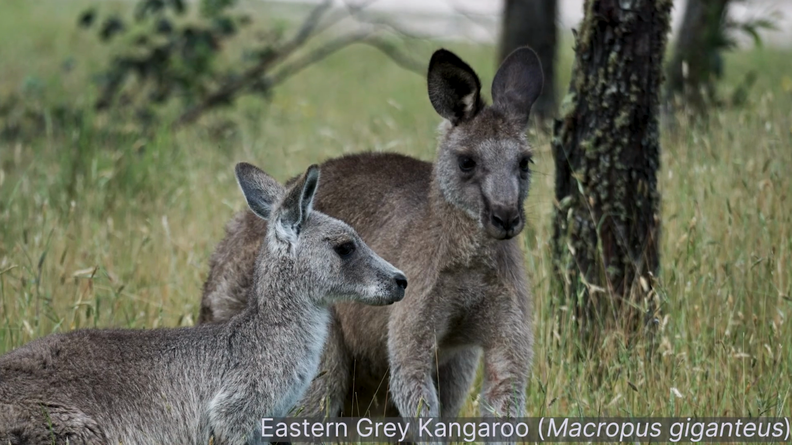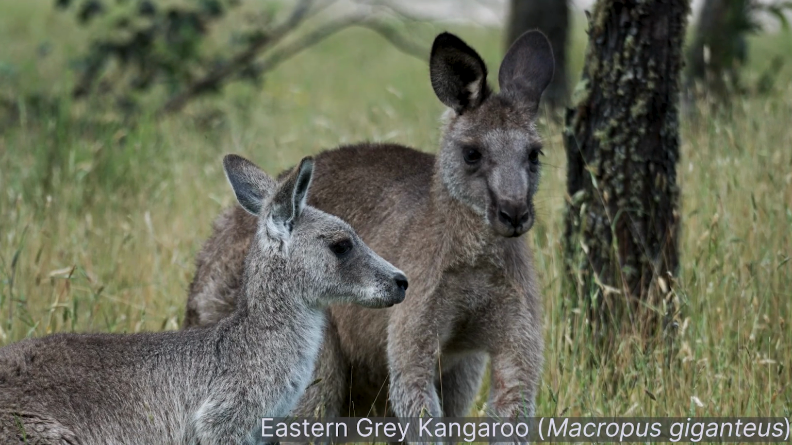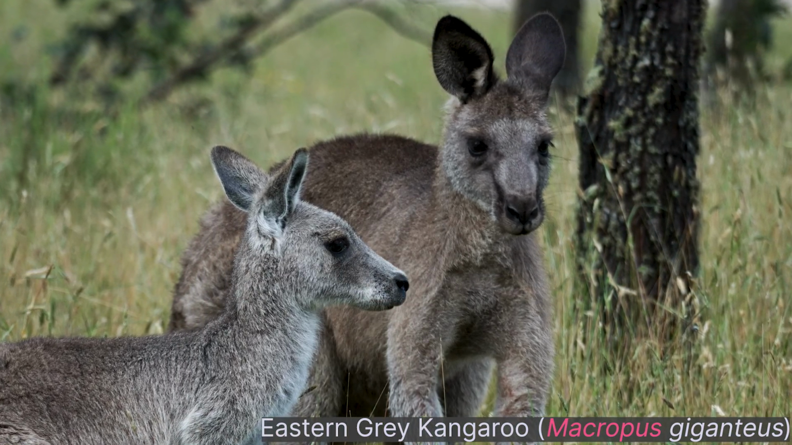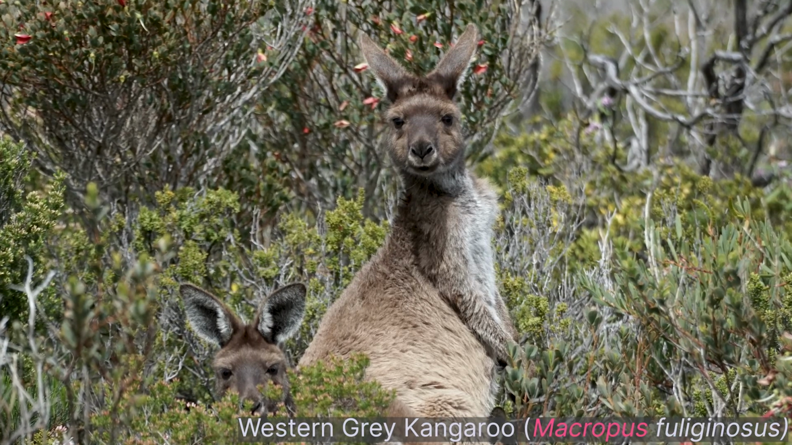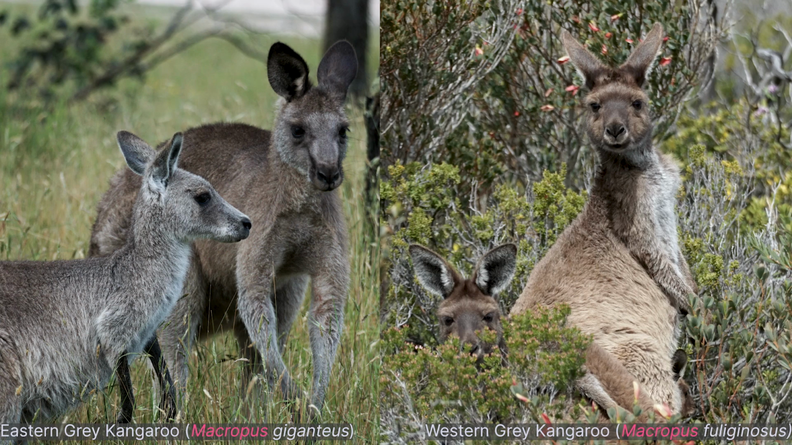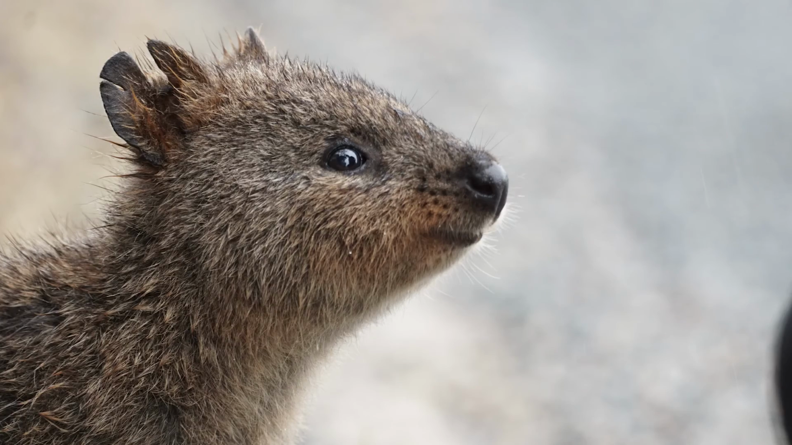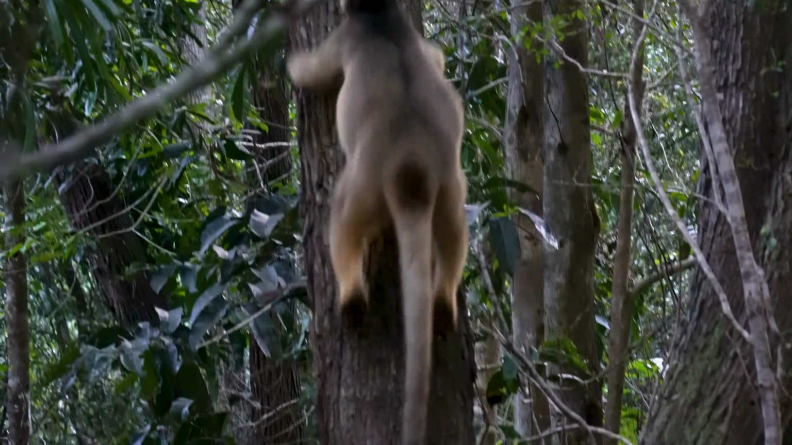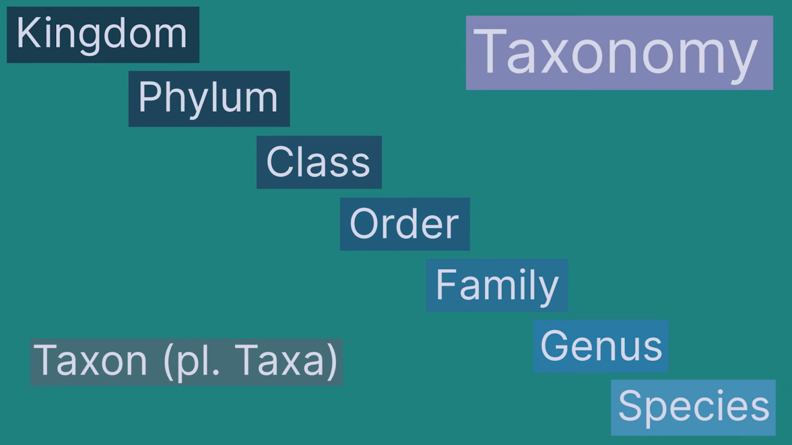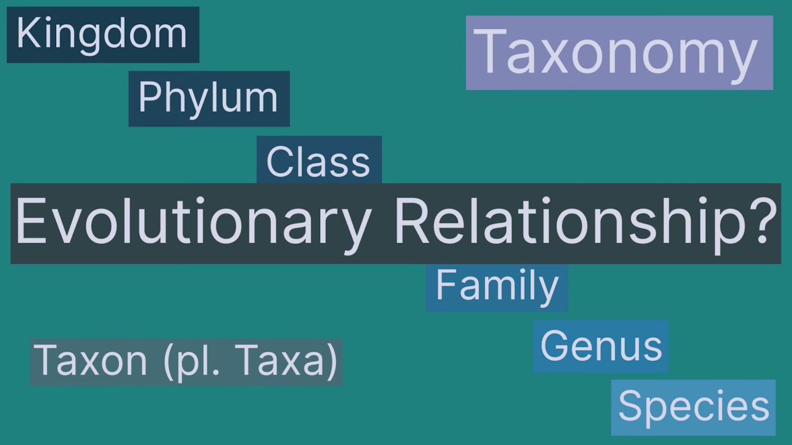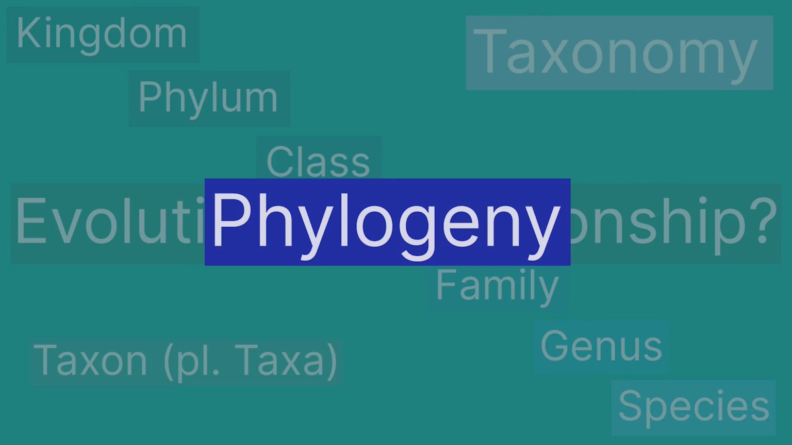For example, the eastern grey kangaroo belongs to the genus Macropus, shared with one other species, the western grey kangaroo. Both species of kangaroos belong to the family Macropodidae, which also includes wallabies, quokkas, pademelons or tree kangaroos. Taxonomy, however, does not provide any information on the evolutionary relationship between organisms. This is a realm of phylogeny.